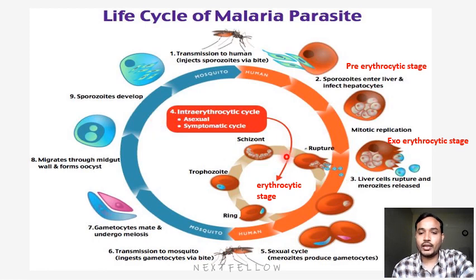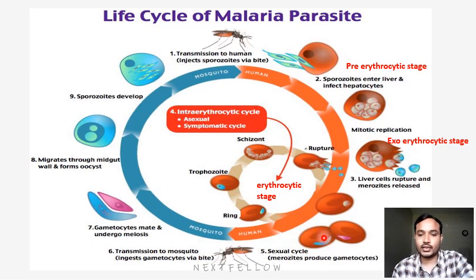Okay, now mainly the symptoms happen during the erythrocytic cycle. When this erythrocytic cycle releases these merozoites into the circulation, only then the patient will have symptoms like chills, rigors, high grade fever. All those things happen in the erythrocytic phase. Okay, there are normally four phases in the life cycle. One is pre-erythrocytic, that means before the erythrocyte, the RBC, from entering of sporozoite to the liver. Next is erythrocytic, that means after the liver ruptures, these merozoites attack the RBC. Whatever happens then is the erythrocytic cycle.